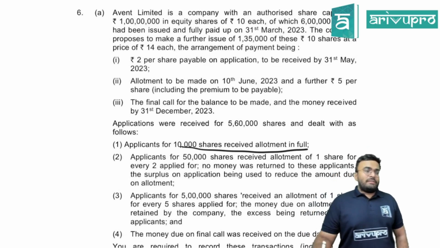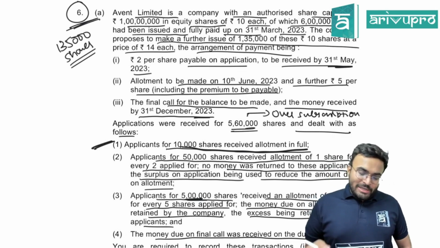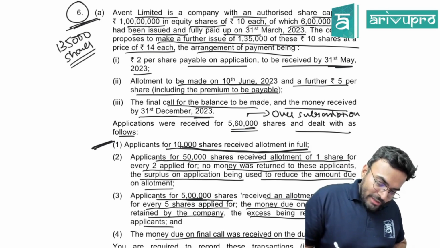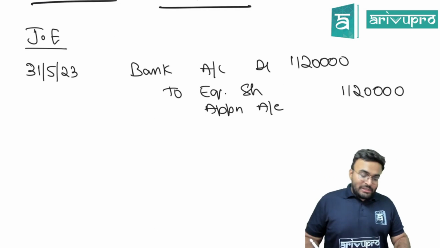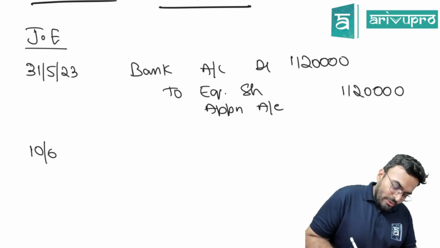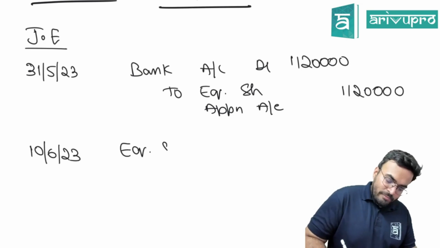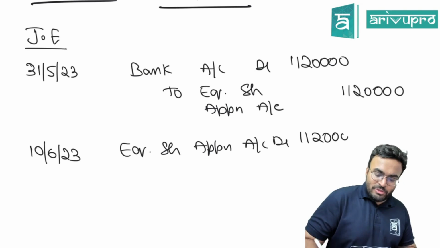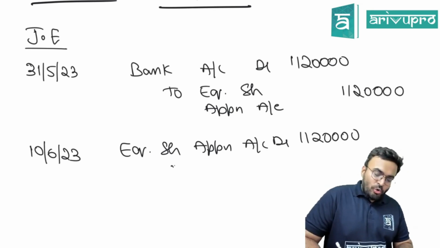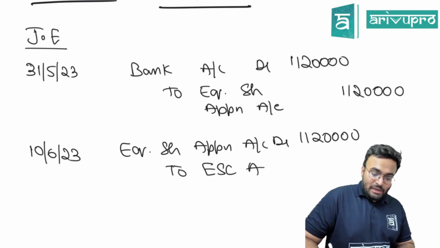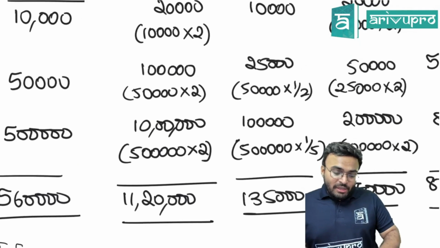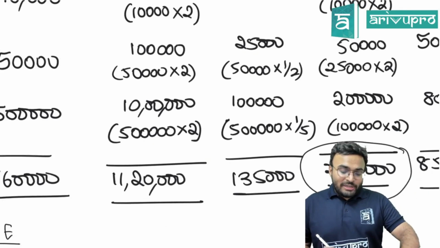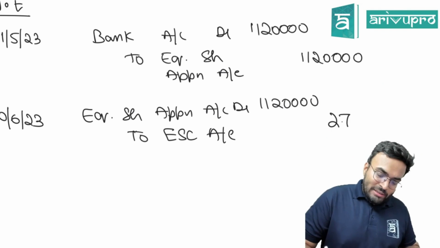Next date should be on what date? What should be the next entry? Next entry is always on the allotment date. Allotment happens on what date? Made on 10th June. 10th June 2023 will be the date. Equity share application account debited 11,20,000 to equity share capital account. Application amount required, how much is it? 2,70,000.